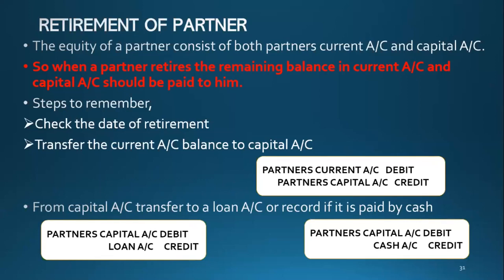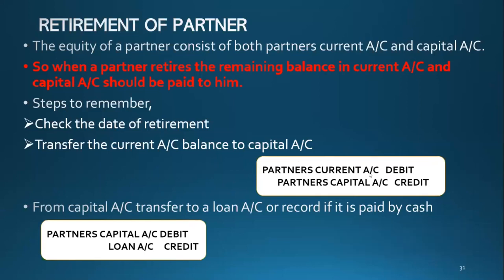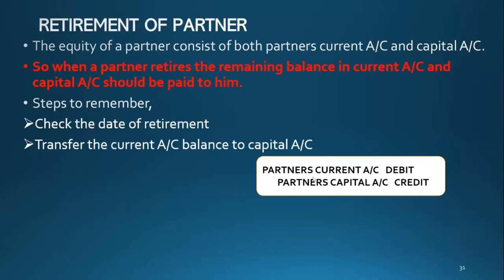Why debit, why credit? Partner's current account debit. Why partner's current account debit in this double entry? Because the balance is on the credit side in the current account, I need to transfer that to capital account.